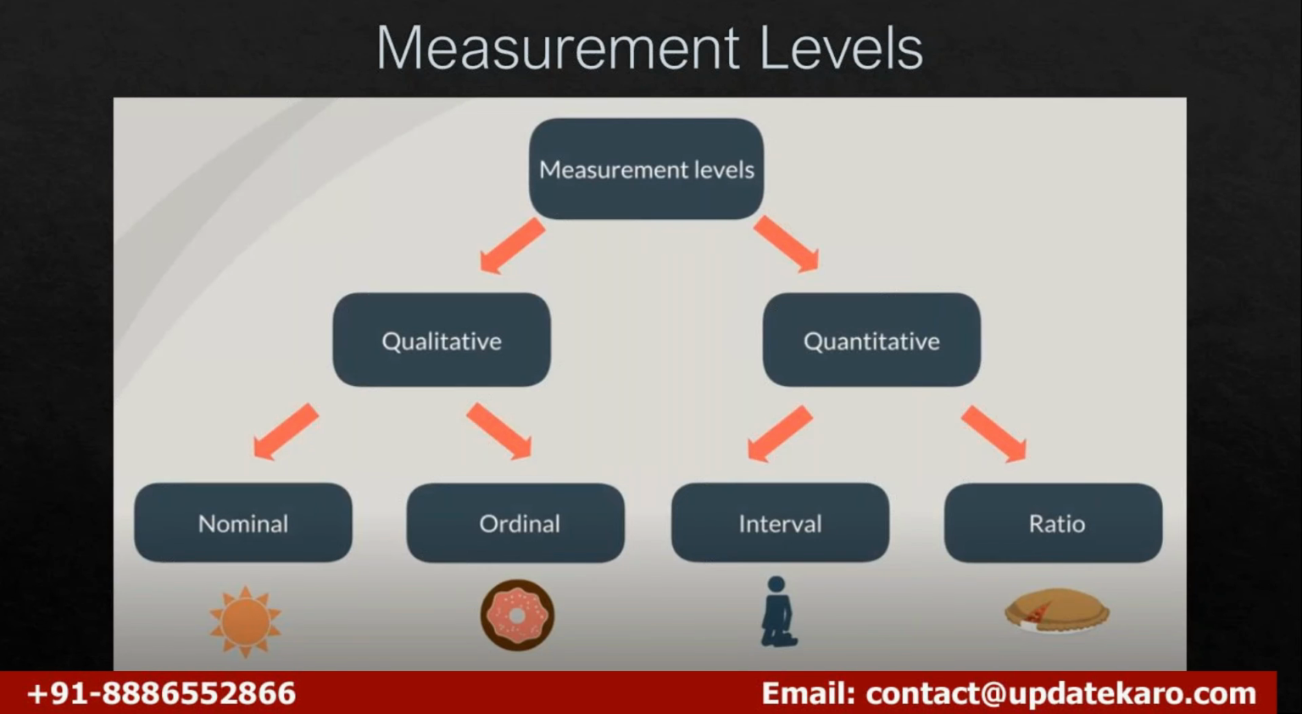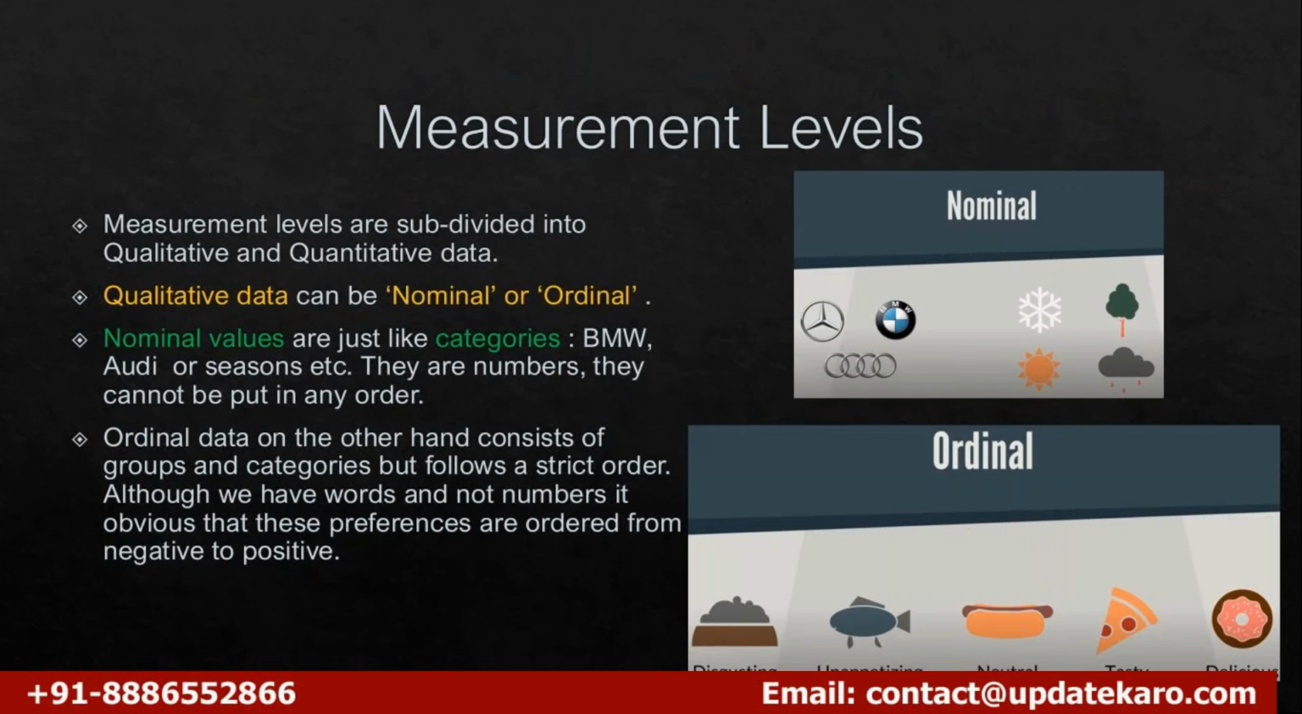When you say nominal, they are different categories, like Mercedes-Benz, BMW, Audi cars, or seasons like winter, rainy and summer. For these kinds of categories, their order is not at all important for us. Those kinds of things are called nominal measurement levels. When you consider ordinal measurement levels, there the order of the categories is very, very important.